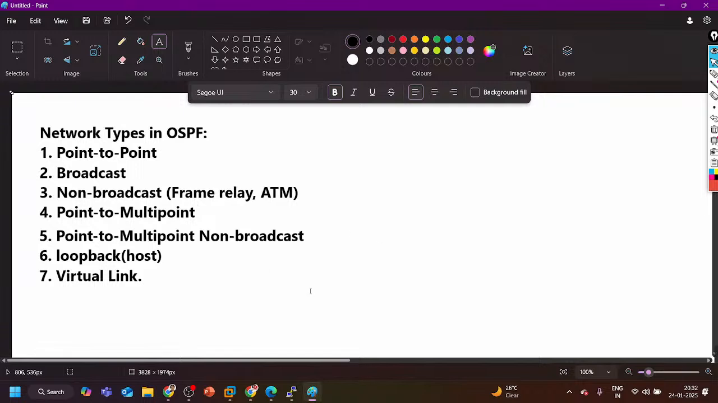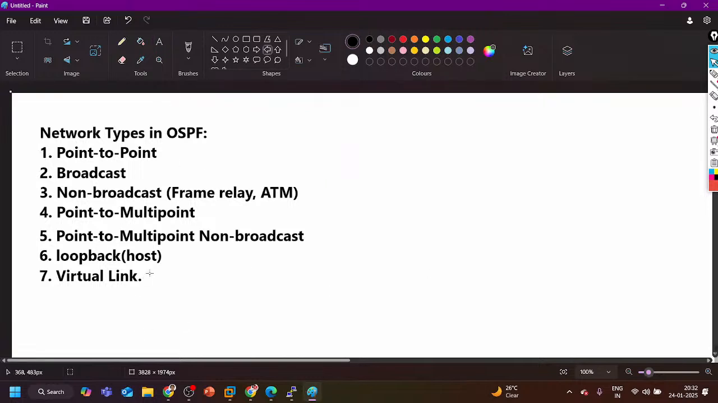On the virtual link, DR and BDR election will not happen. No router will become DR, and manual configuration is required for the virtual link. A router with one interface in area 0 and one interface in a regular area will automatically become an ABR. But guys, there is no scenario where a virtual link will be formed automatically between routers. Here we need manual configuration.